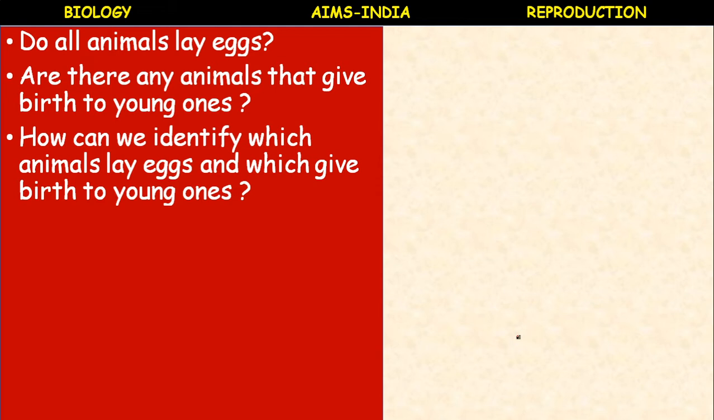Then how can we identify which animal lays eggs and which gives birth to young ones? Okay, there is a very simple logic. The animals which directly give birth to young ones, they feed their young ones with mother's milk. This is one identification character.